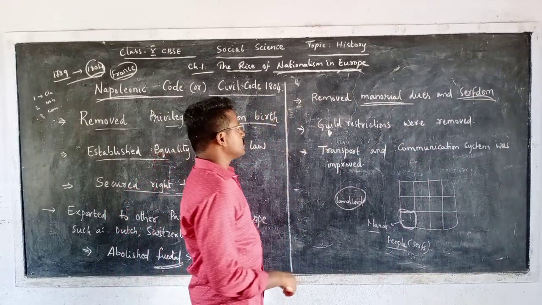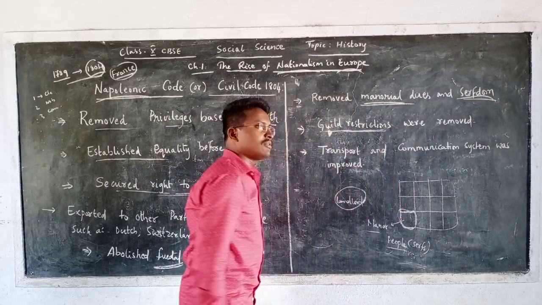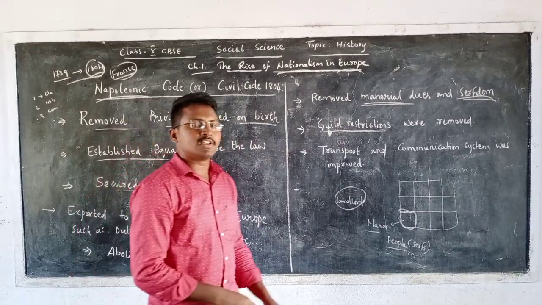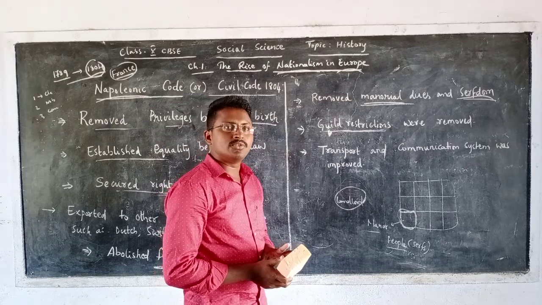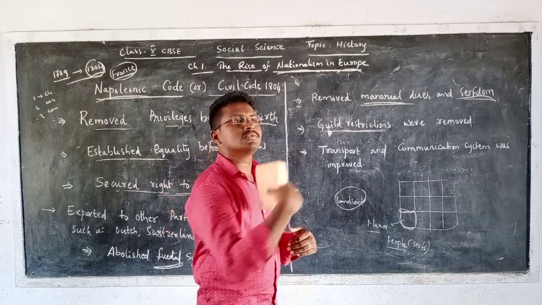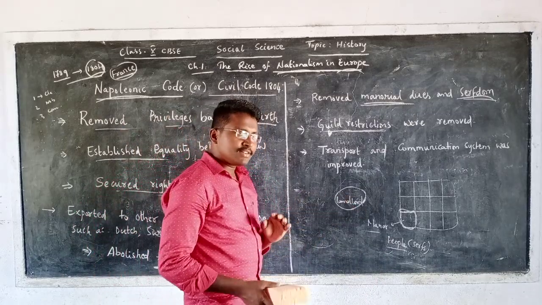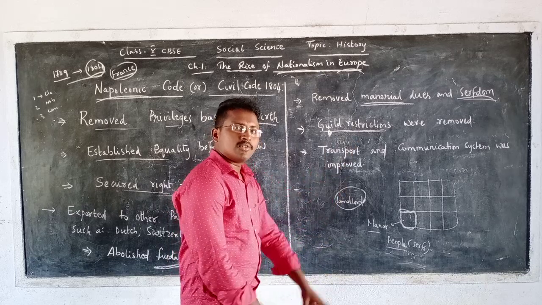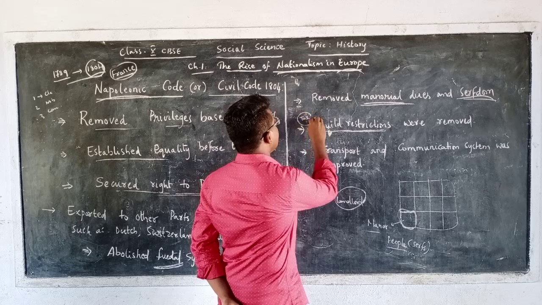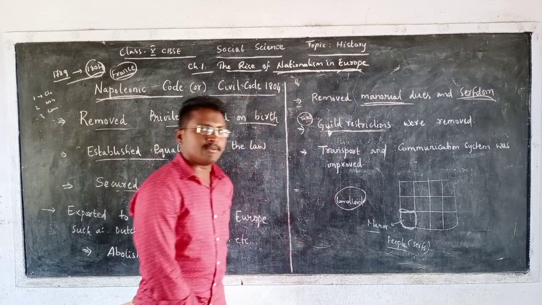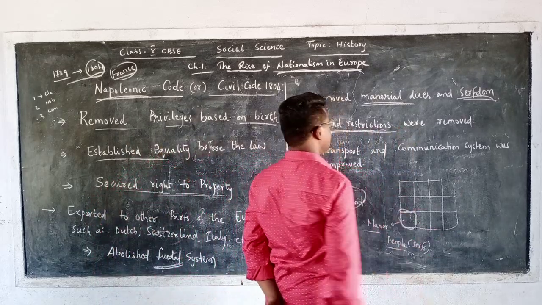Then next thing he also did is that he removed guild restrictions. What do you mean by guild restrictions? In those days, when a group of people were doing the same kind of business, they used to move from one place to another place in a large group. Whenever they moved from one place to another, they had to pay some kind of taxes wherever they moved. But this time Napoleon also removed these guild restrictions.